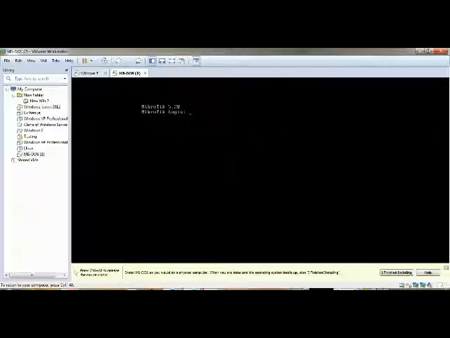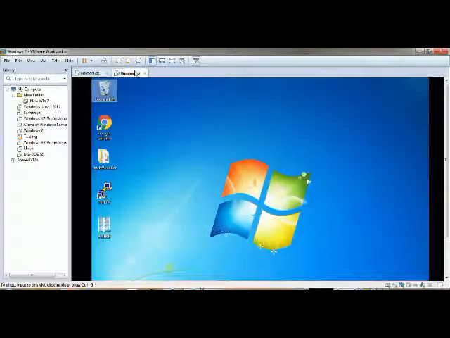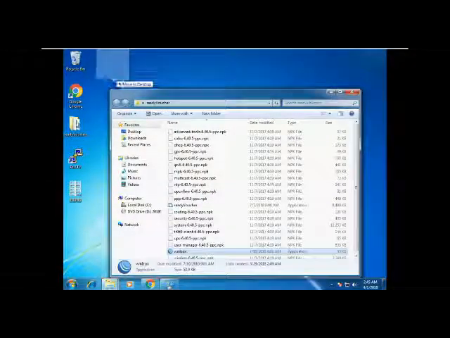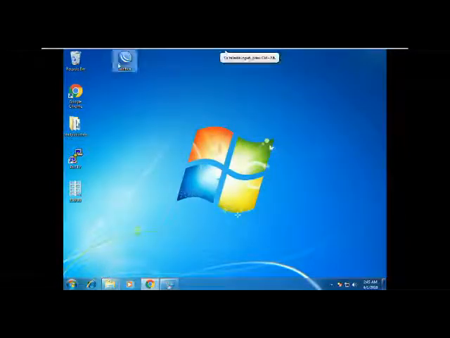This is okay. Now I install the Mikrotik. Now we need another system to configure the Mikrotik router. I have the other system. This is my other PC. Now I need Winbox. Okay.